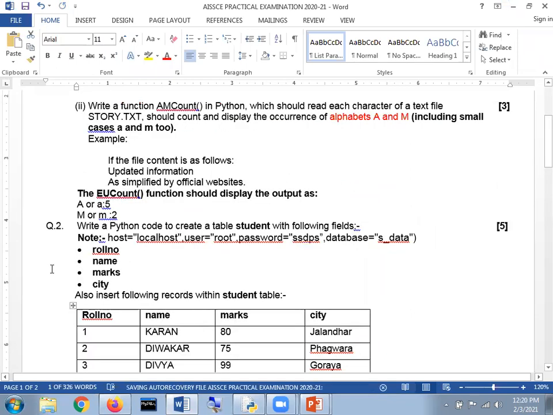Write a function am_count in Python which should read each character of a text file, and here the name of the text file, my dear respected students, is story.txt. Very good. And should count and display the occurrence of alphabets, that is A and M. And there is one more constraint here, that it says including small case a and m too. Now here the data is also given, but in case of a theory paper, you are not supposed to write any function for writing that data.